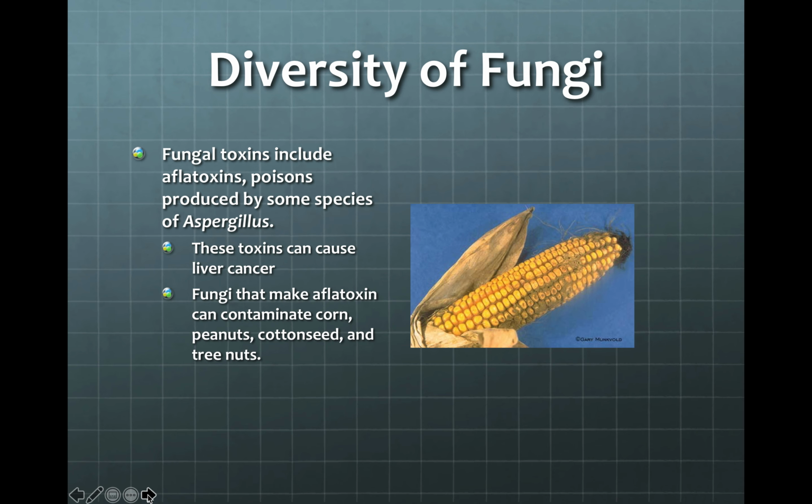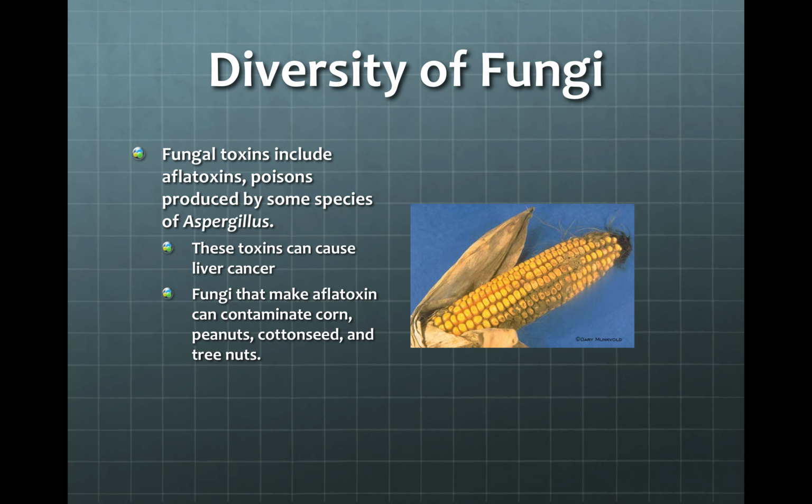Now, there is a species of Ascomycota that can be toxic, and it's called Aspergillus. Aspergillus is a genus name. There are a lot of different species, but it releases a poison, and the poison is called aflatoxin. And this is released by some species of Aspergillus, and you can see it here on the corn. This is what it looks like. And if we ingest it, these toxins can produce liver cancer. And the fungi that make aflatoxin are primarily contaminating corn.